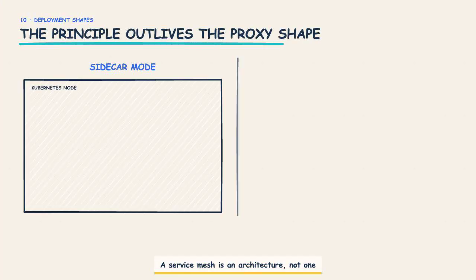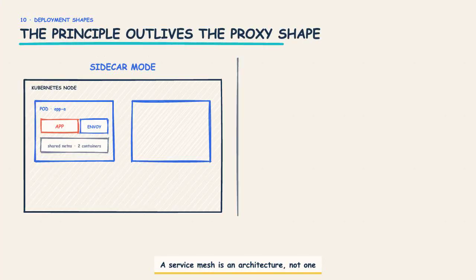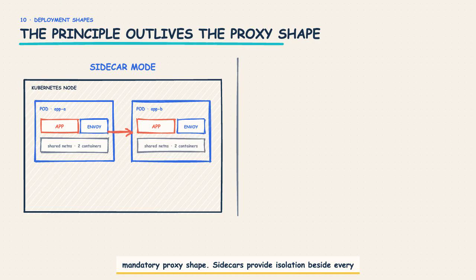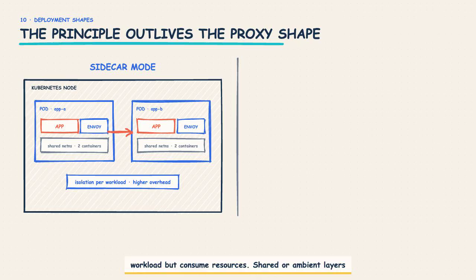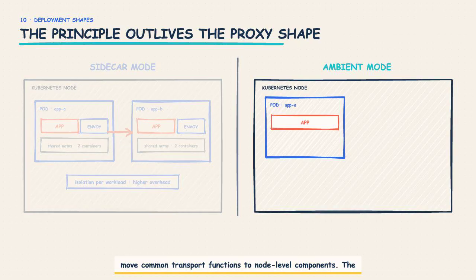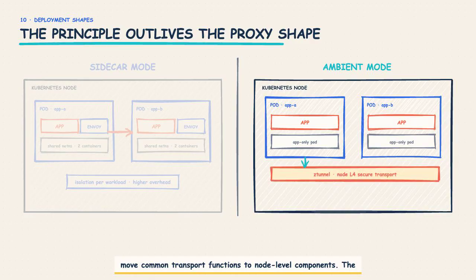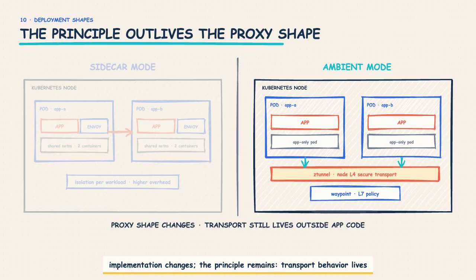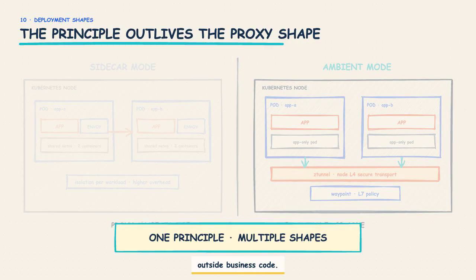A service mesh is an architecture, not one mandatory proxy shape. Sidecars provide isolation beside every workload but consume resources. Shared or ambient layers move common transport functions to node-level components. The implementation changes, the principle remains. Transport behavior lives outside business code.